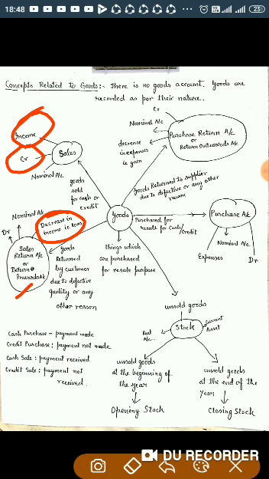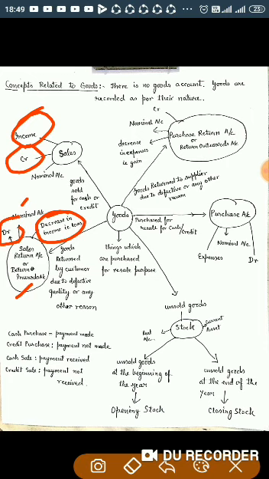Because we treated sales as an income for the business, sales return decreases our income, and definitely it is a loss. The nature of this account is nominal account, and the rule is debit all expenses and losses, credit all income and gains. So sales return, because it is a loss, should be debited.